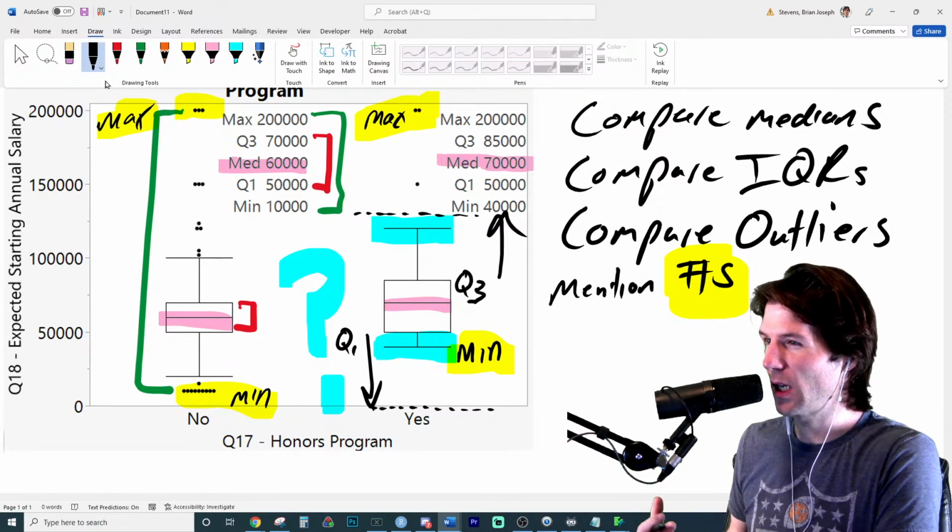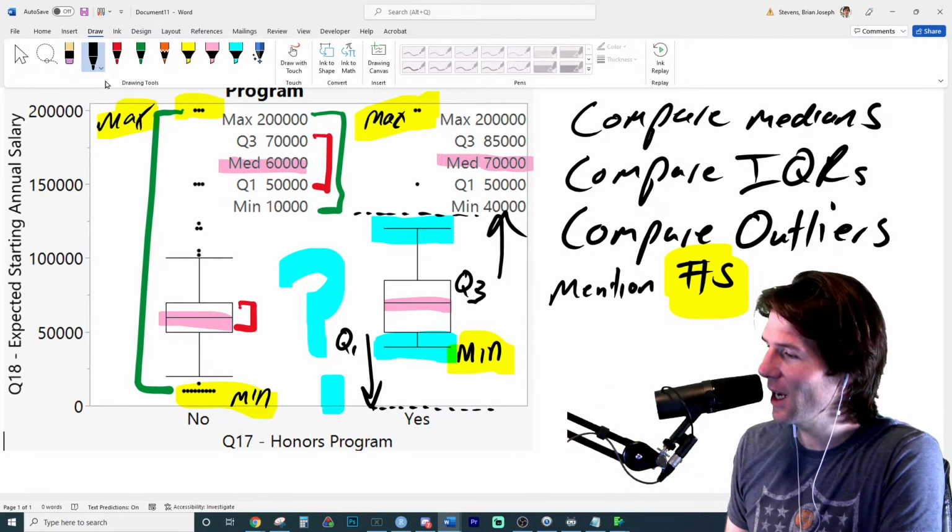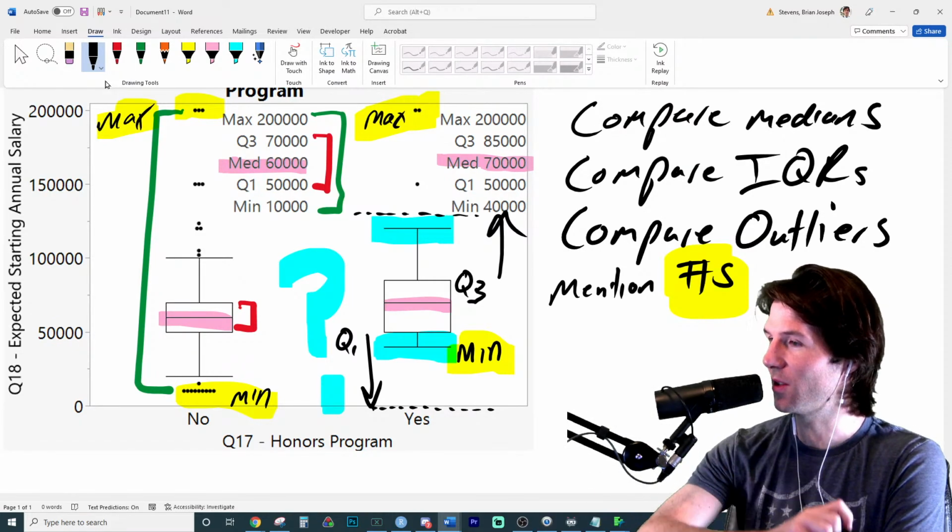So a deeper understanding, this has almost been a mini lecture on box plots. Hey, Troy, what's up, Troy? Troy, 100 points, senior right here.